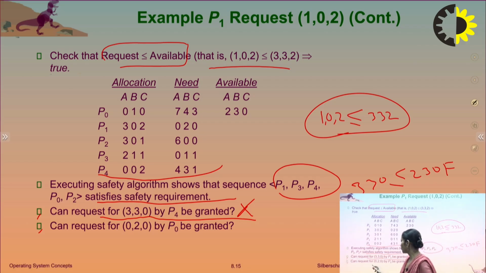Another: can a request of 020 by the process P0 be granted? So we can check 020 is less than or equal to the total number of available resources, that is 230. This condition is true. So we can say this request may be granted. To see whether the request will exactly be granted or not, we have to create again the need matrix, then allocation, need and request matrix. Then we will check if there is a safe sequence, then this request will be granted, otherwise this request will not be granted.